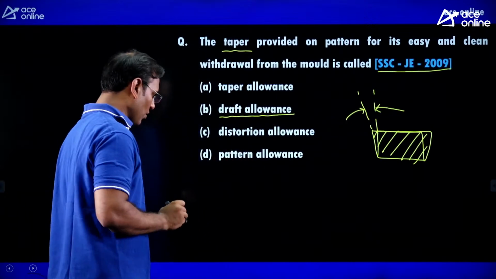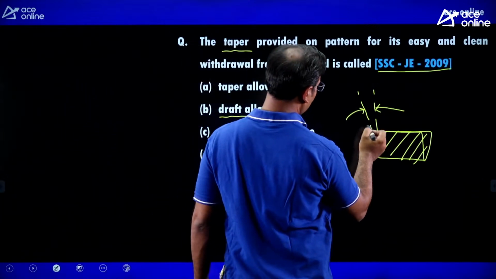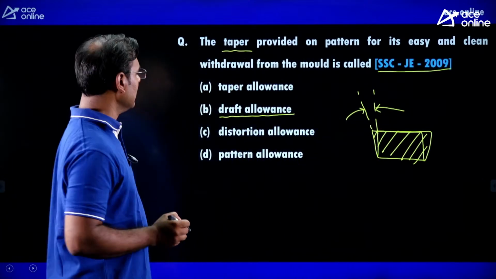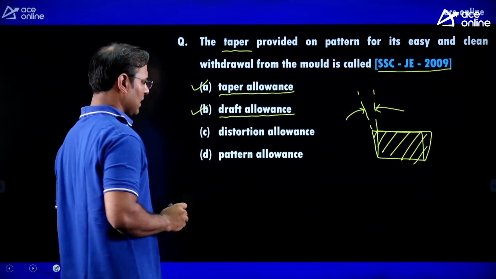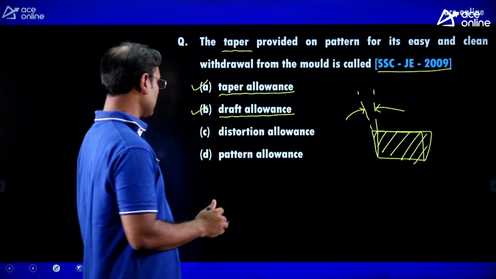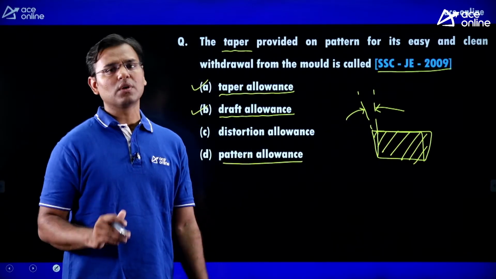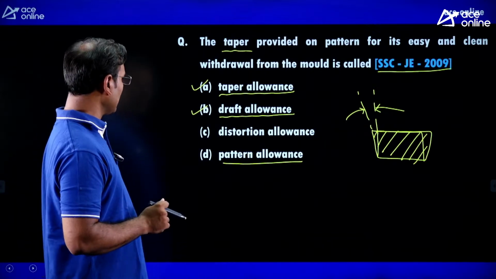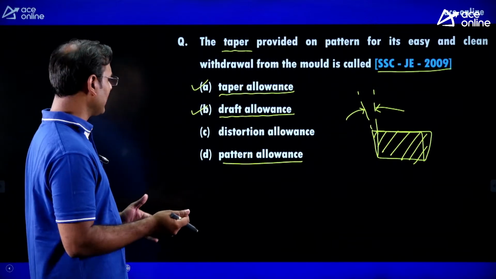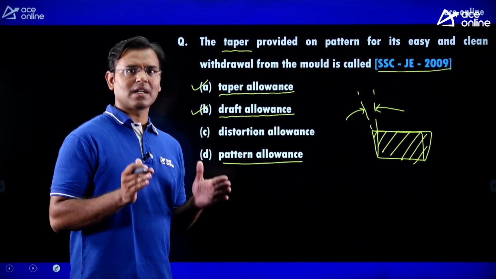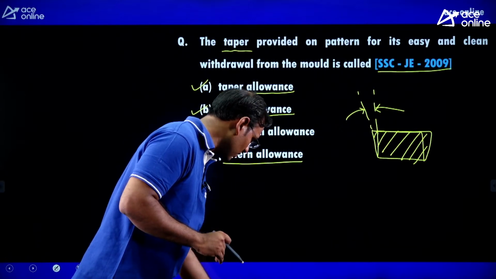But guys, there is a mistake in the options here. The draft allowance is also known as taper allowance, because here we are going to provide the taper on the pattern. Hence, both A and B are correct answers. Distortion allowance is not correct, and pattern allowance means, for the pattern, there are a number of allowances, a total of 5 types of allowances. Hence, the correct answer is A as well as B. In some references, some books, some solutions, you will get the answer only as draft allowance. But guys, the draft allowance is also known as taper allowance. Hence, the correct answer is option A as well as option B.